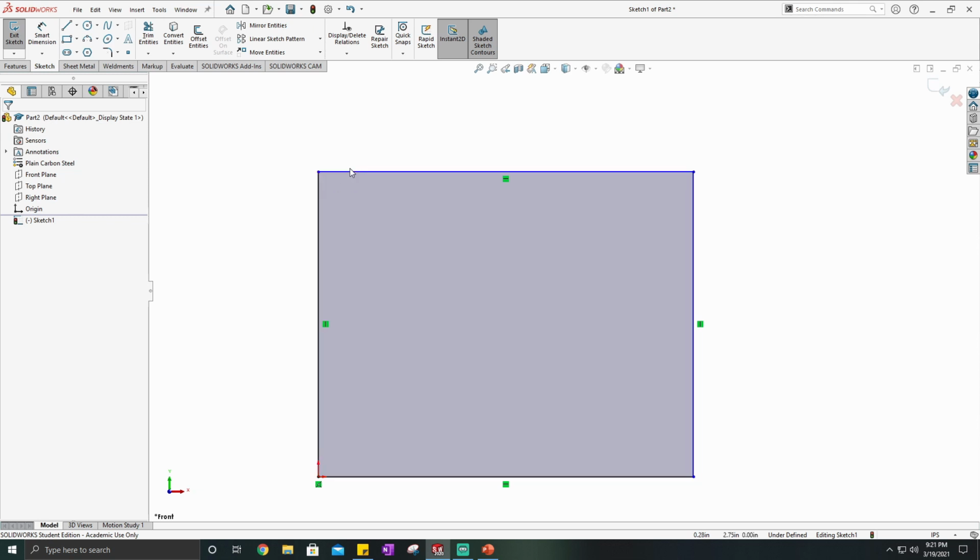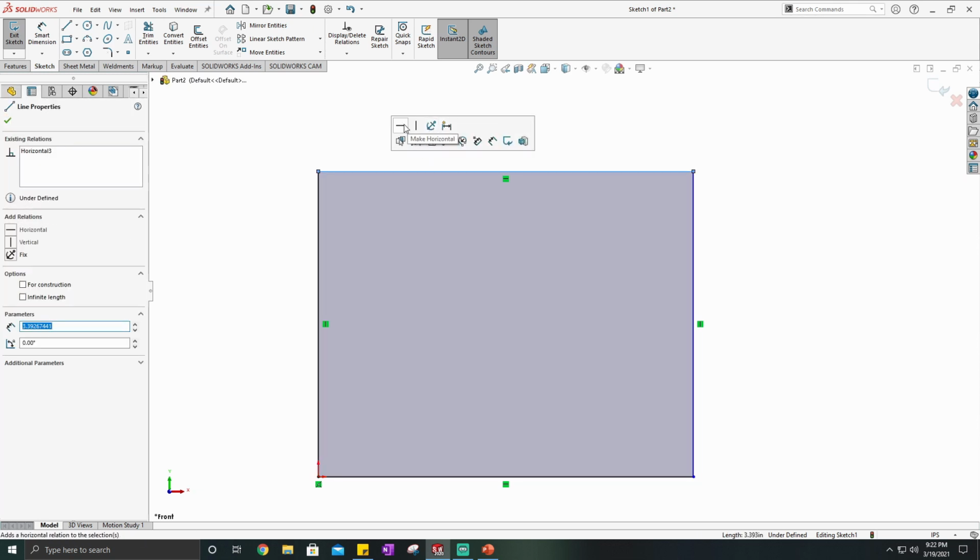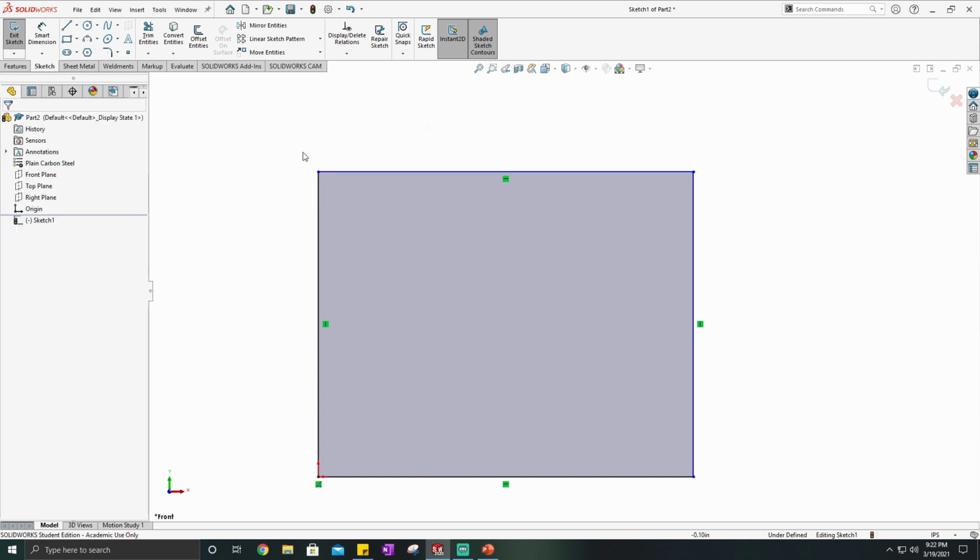We'll get into more of them later. As you can tell, if I click on a line, this little bar comes up. There's more constraints and options up here that we can work with, but we're not going to focus on that right now. Let's go ahead and focus on one very easy constraint. Let's say I want to make a perfect square. Now there's a couple ways that you can do this. One is a little bit faster that I've learned over time, and constraints have become one of my best friends. Or if you want to take a little bit more time, no harm done, it'll get the same result,